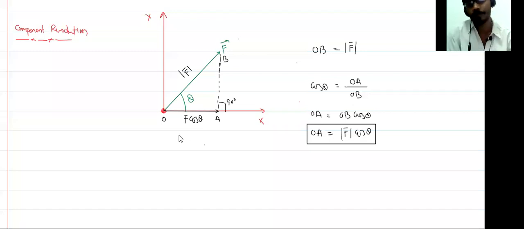Suppose you have a vector and this vector makes an angle theta with this line.